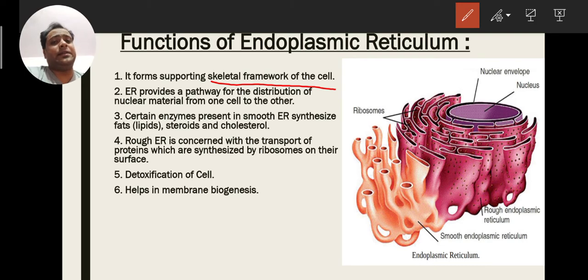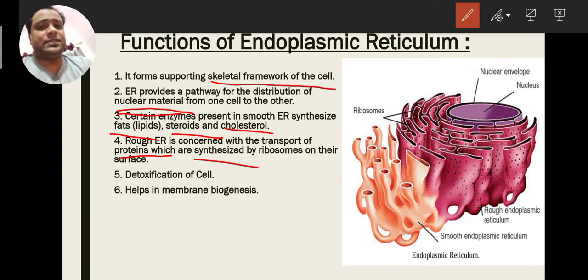After that, they are in direct contact with the nucleus, so it is a pathway for distribution of nuclear material from one cell to other cells. Very important. After that, they help to secrete some enzymes, important fats, steroids and cholesterol. That is why they help in secretion also. They have ribosomes, so they help in protein synthesis. These are the four main functions.